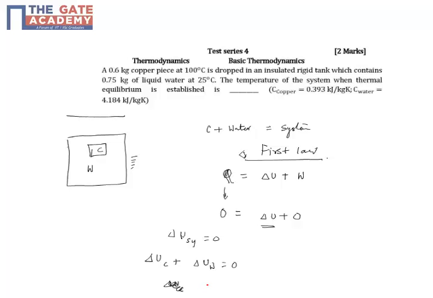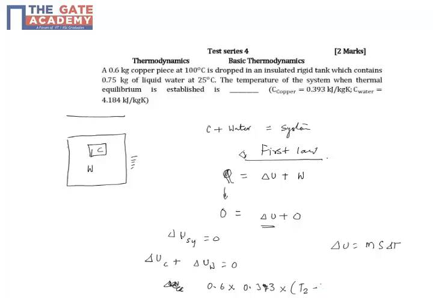So let's substitute the specific heats. For a solid, the change in internal energy is m into s into delta T, that is mass into specific heat into delta T. For the copper, mass is 0.6, specific heat of copper is 0.393, into the change in temperature.